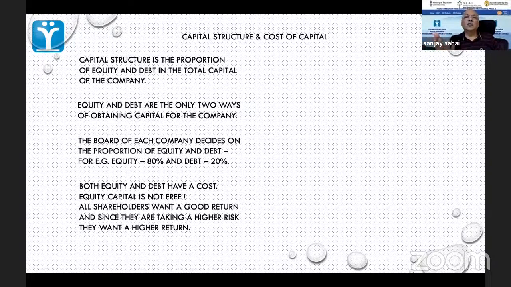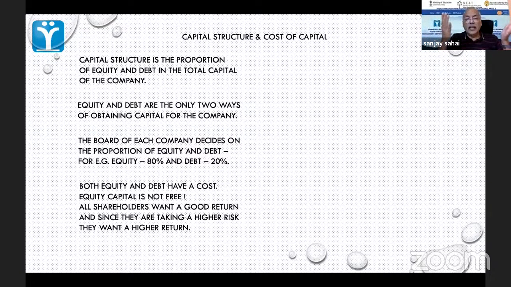Even in the case of bonds, there are assets of the company which are earmarked specifically for the bonds. And there is a bond trustee who looks after the interests of the bondholders. In the event of the company failing to pay the bondholders, those assets can be appropriated by this bond trustee, and he can sell those assets and use the proceeds to satisfy the claims of the bondholder. So there are many ways in which the risk of the bondholder is reduced, or of anybody who has given credit, sorry.